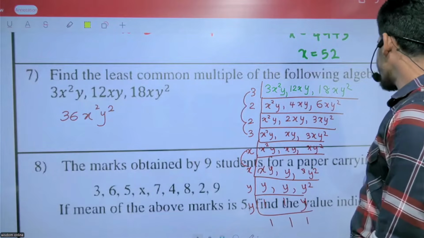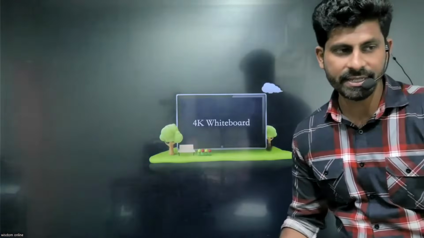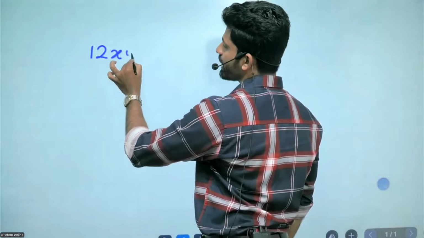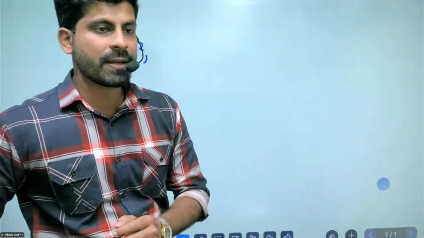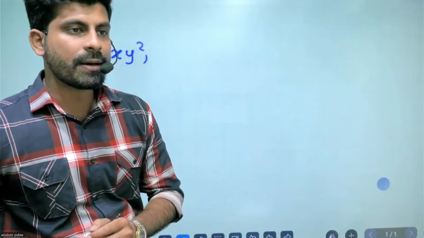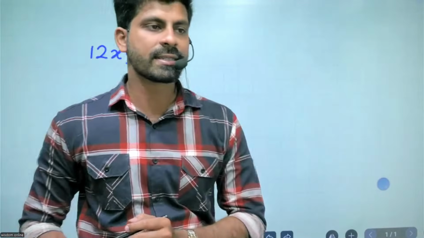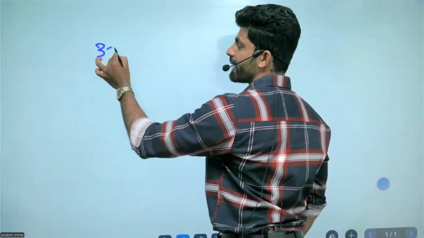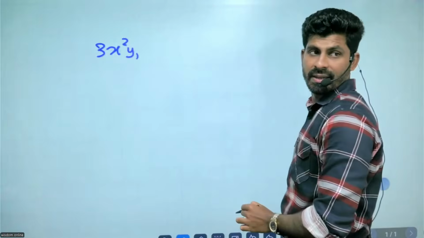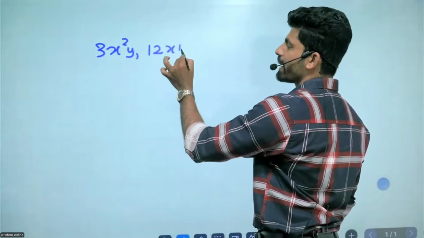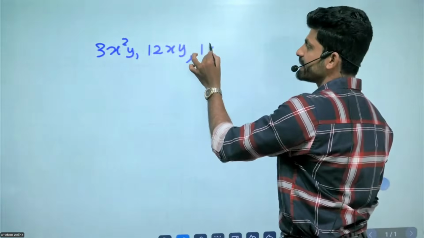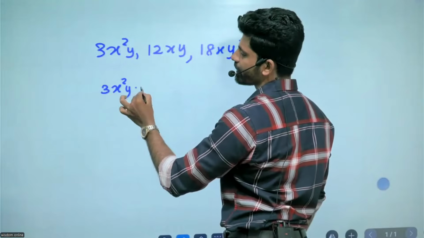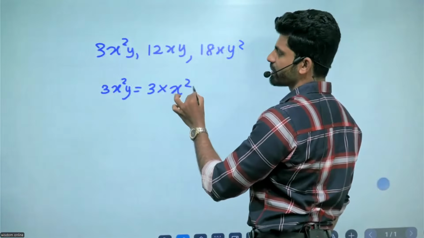Or you can use the second method. Then what is the second method? Look at this one. Look at the second method. 3x squared y, 12xy, 18xy squared. So 3x squared y we can write as 3 into x squared into y.